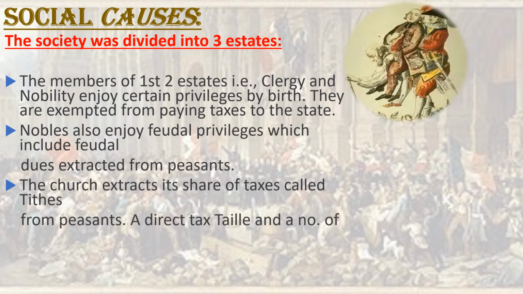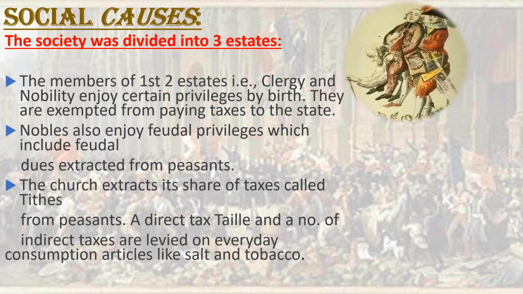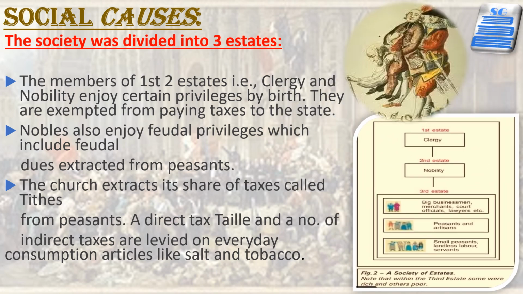From birth, the clergy and nobility, members of the first 2 estates, had special privileges; they were excluded from paying taxes and enjoyed feudal privileges. The third estate paid taxes to the state, which included a direct tax known as taille and indirect taxes on everyday goods such as salt or tobacco.